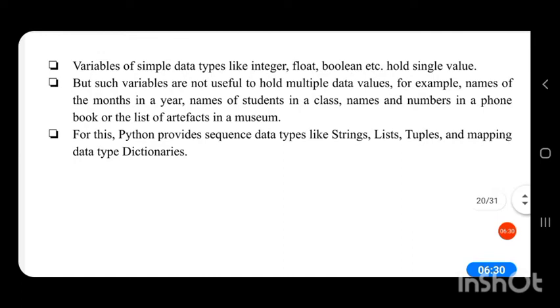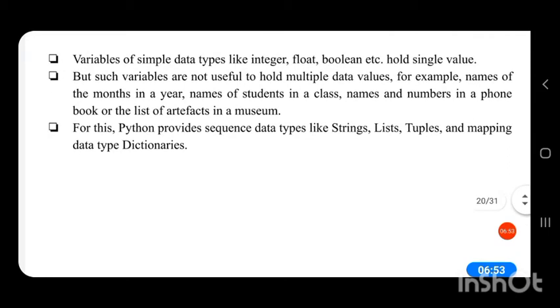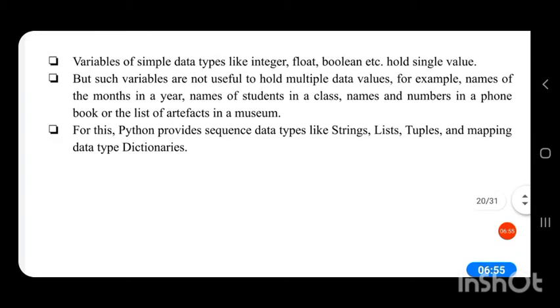Variables of simple data types like integer, float, boolean, etc. hold single values. But such variables are not useful to hold multiple data values. We cannot hold a large number of values, two or three values, in an integer, floating or complex data type. Only a single value can be assigned.